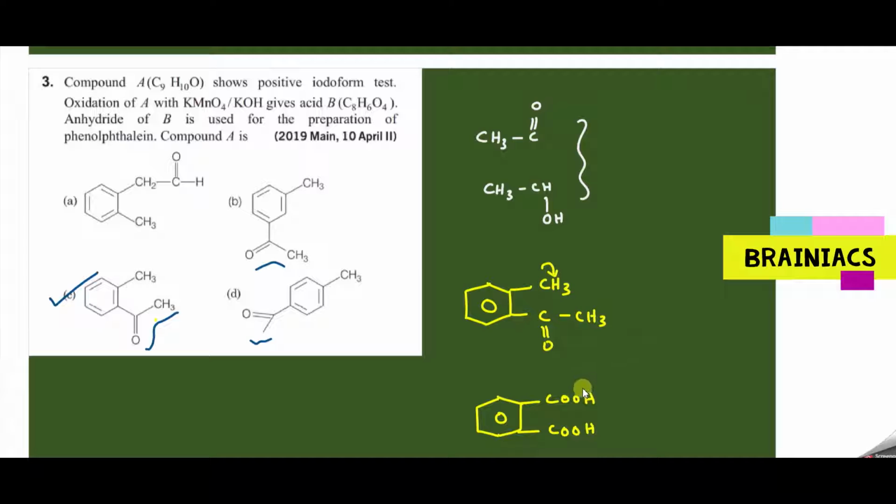Now on heating this, we know water elimination will happen from here, and you will have what actually? You will have a carbonyl group, then oxygen, here also a carbonyl group, and this is connected to this one. So that means you are getting an anhydride. Then this is used for the preparation of phenolphthalein. That is an indication.